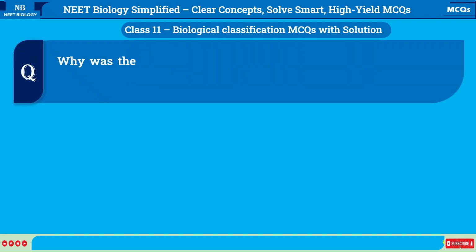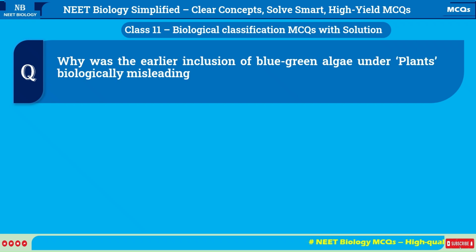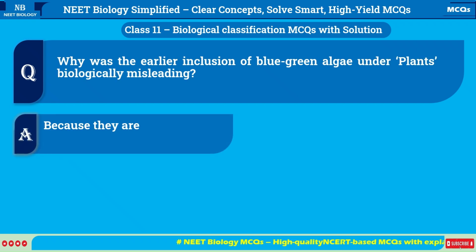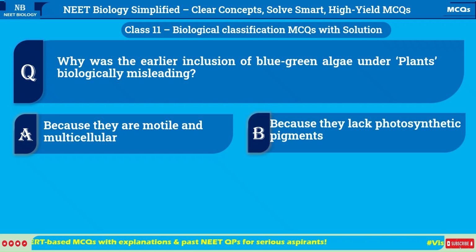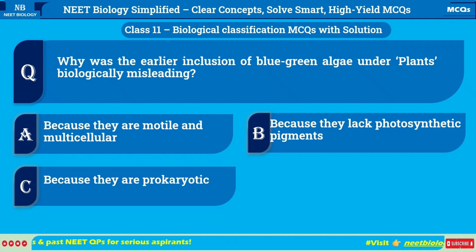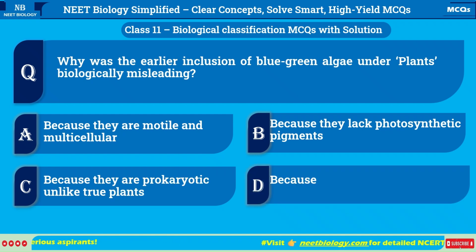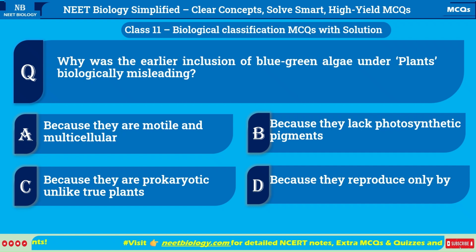Why was the earlier inclusion of blue-green algae under plants biologically misleading? A. Because they are motile and multicellular. B. Because they lack photosynthetic pigments. C. Because they are prokaryotic unlike true plants. D. Because they reproduce only by sexual methods.